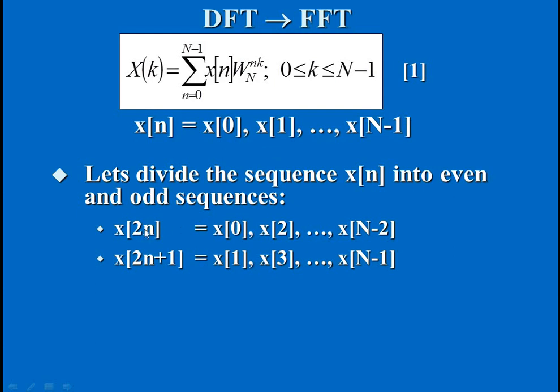We can write the even terms as 2n and the odd terms as 2n plus 1. If we substitute the value of n starting from 0 till n minus 1 only with even numbers, we get this general form. Likewise for odd numbers: for even 2n, for odd 2n plus 1. So we have separated the inputs into two parts, even and odd sequences.